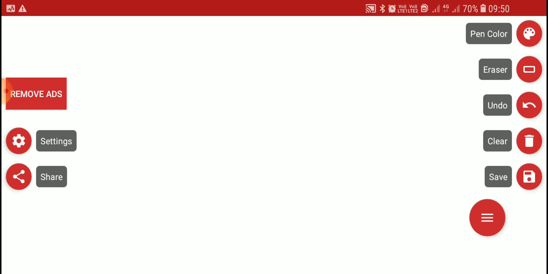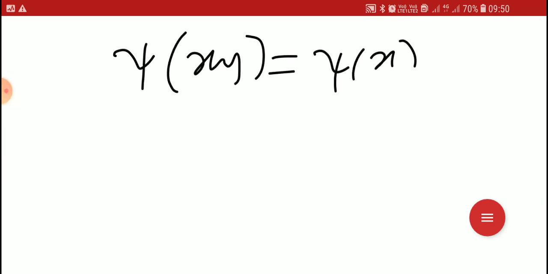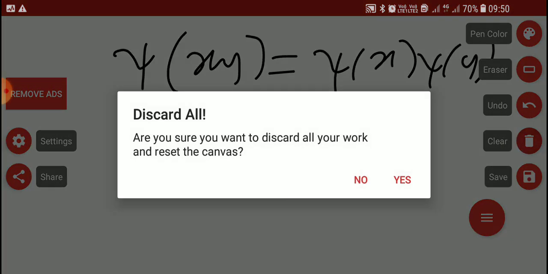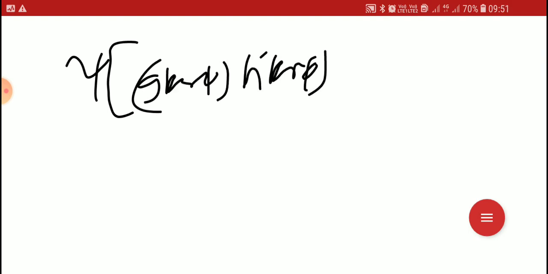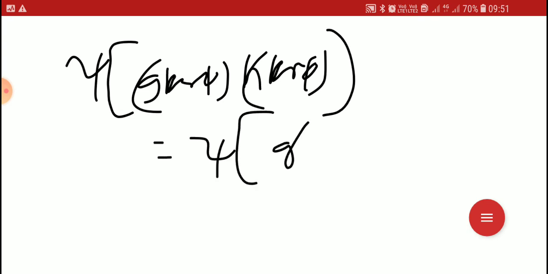Then the last step is to prove psi preserves the operation, meaning psi of xy equal to psi of x into psi of y. We select two elements, G kernel phi and H kernel phi. By the properties of cosets, the product is GH kernel phi.